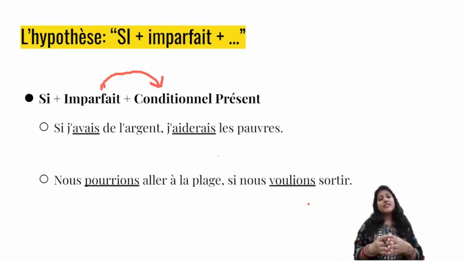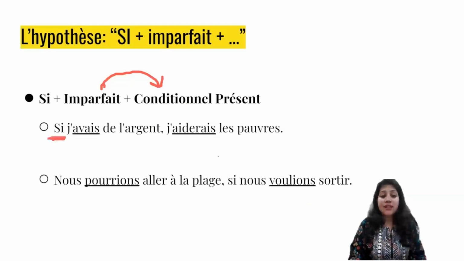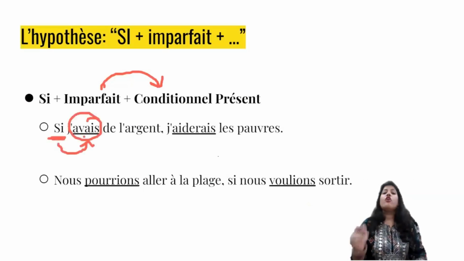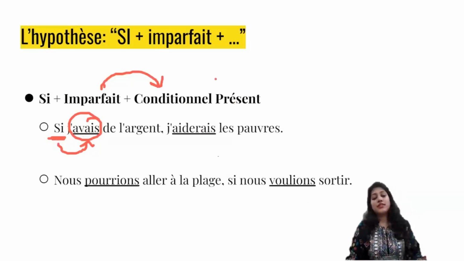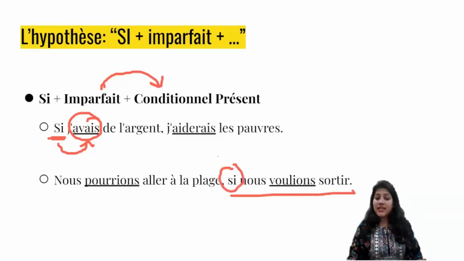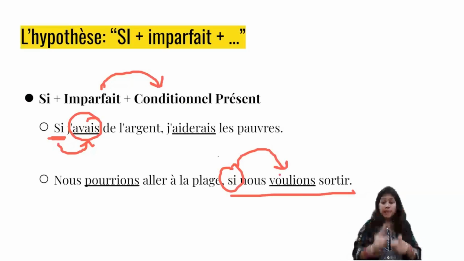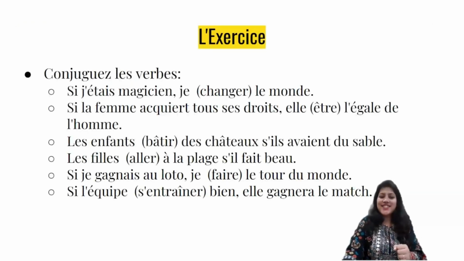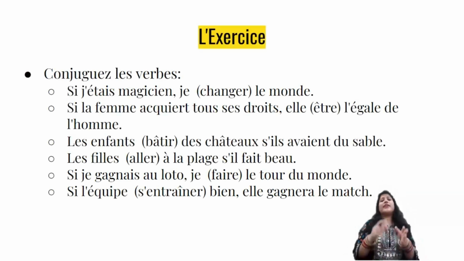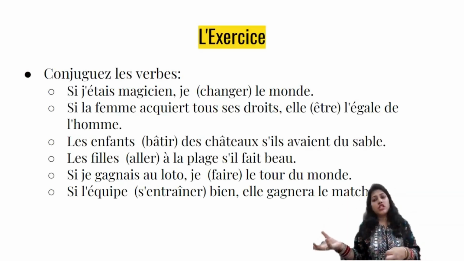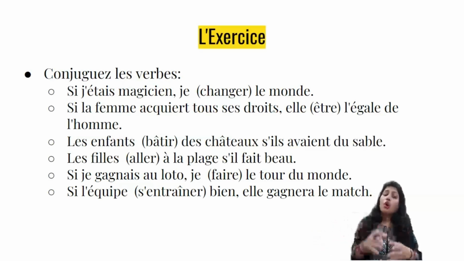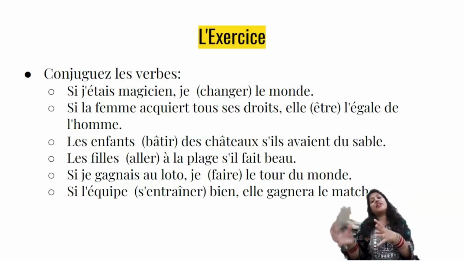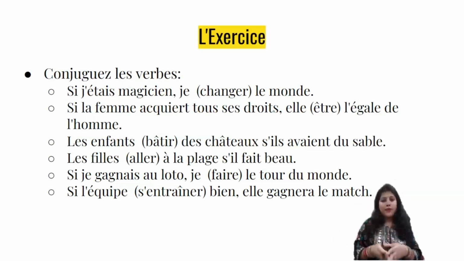So, इन दो sentences के through मैं क्या दिखाना चाह रही हूँ कि si के बाद वाला action will always be in imperfect, no matter si is in the beginning of the sentence or is in the second half of the sentence. Si के साथ वाला action will always be in imperfect. The other action will always be in conditional present. Okay? Now, if you understood these conditions, practice this exercise. Okay? You will either find si plus présent and then you'll have to change the next verb in future simple, or you will find si plus imparfait and the next verb you will have to change in conditional present.